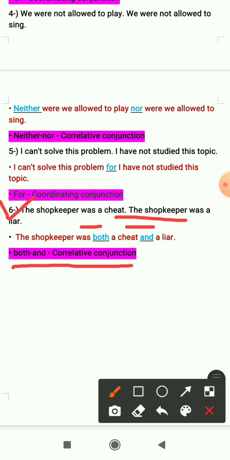When two options are presented and both options can be chosen, when both conditions can be fulfilled, at that time we use both and. So here the sentence is: the shopkeeper was both a cheat and a liar. The shopkeeper was a cheat also and a liar also. Here both options are chosen.